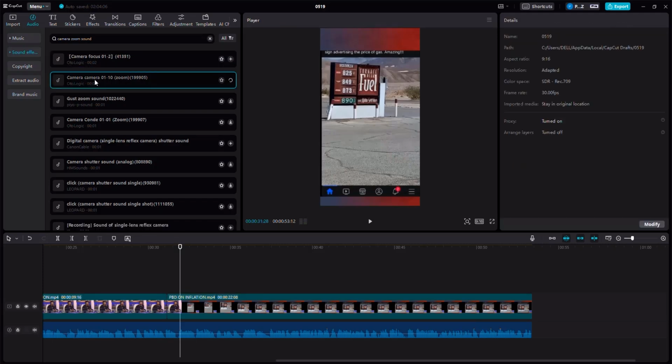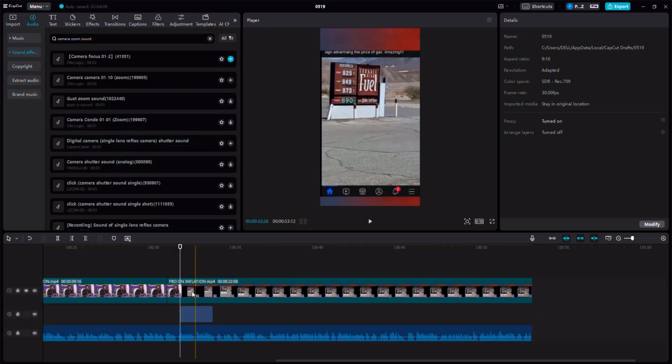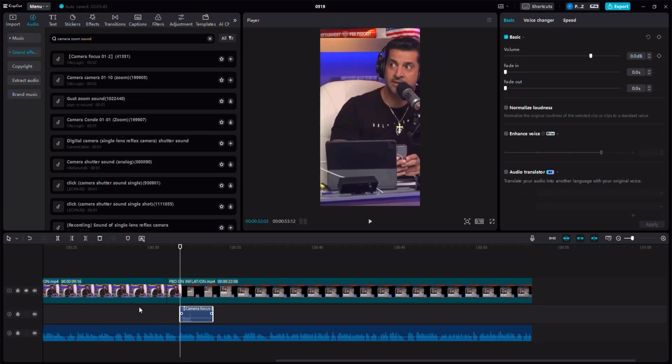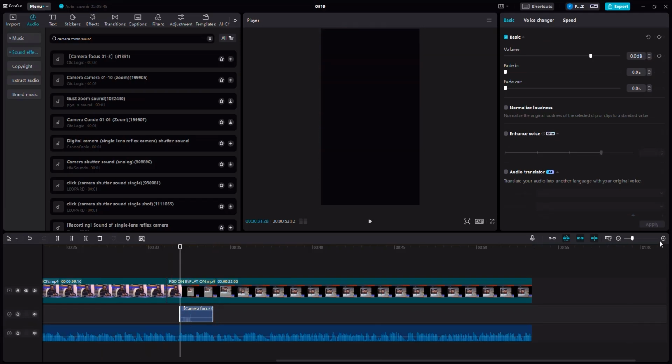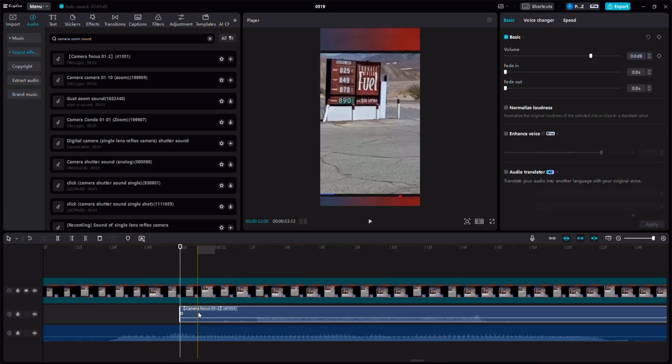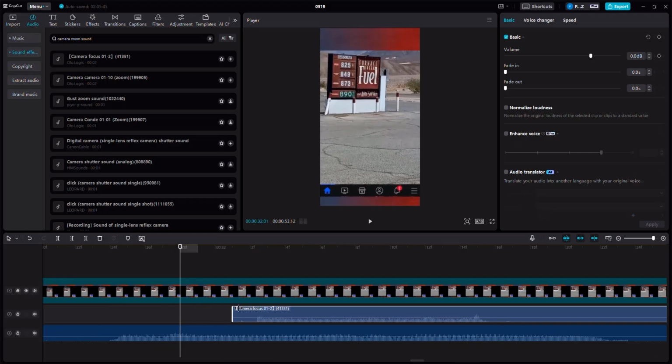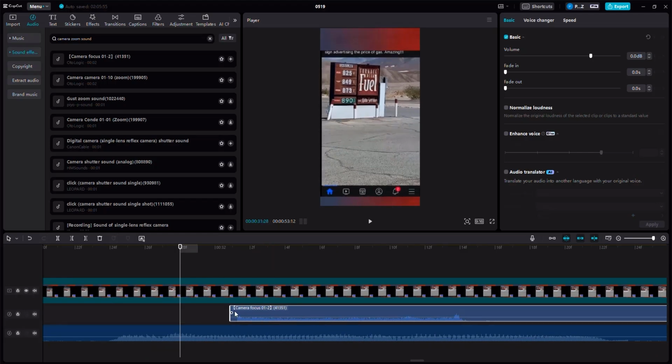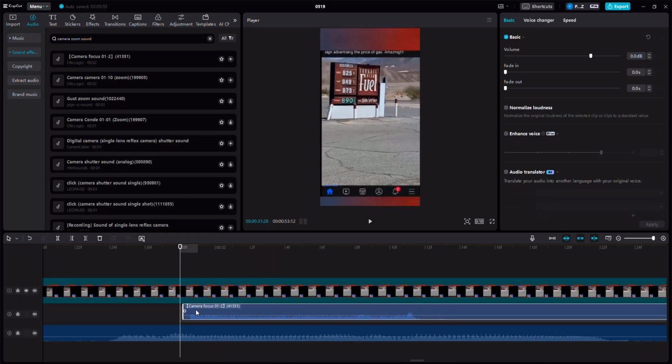Let's listen to this one as well. Well, actually, let's use this one instead. So the moment he zooms in, I would like you to drag this audio right about here. It's going to move slightly to the bottom because audios are below the cover. And if you zoom in, we can actually crop the first part where there is no sound because that's empty. There is no sound waves.